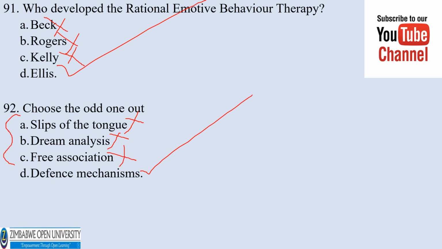You will notice that all these other 3 options, slips of the tongue, dream analysis, and free association, are all methodologies that are used by psychoanalysts in helping their clients.